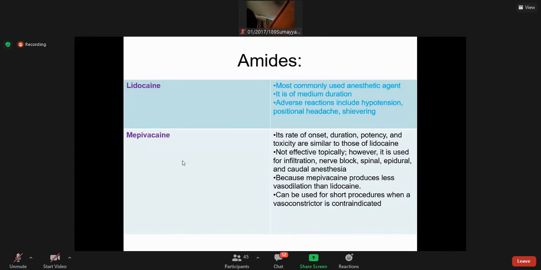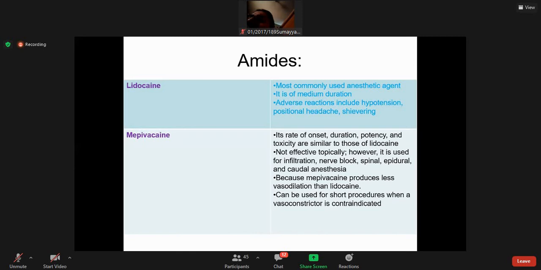Okay, so mepivacaine, just like lidocaine, but what is the important point of this mepivacaine? It is not effective topically. However, it's used for infiltration, nerve block, spinal anesthesia, epidural anesthesia, and caudal anesthesia. Because mepivacaine produces less vasodilatation than lidocaine, right? So this point we have already discussed in the beginning of the lecture.